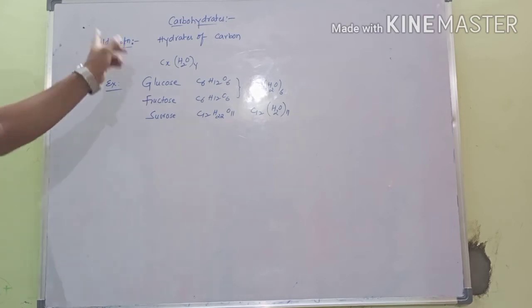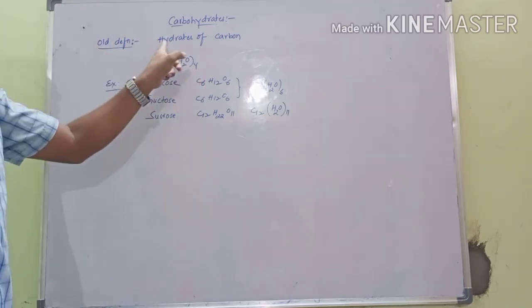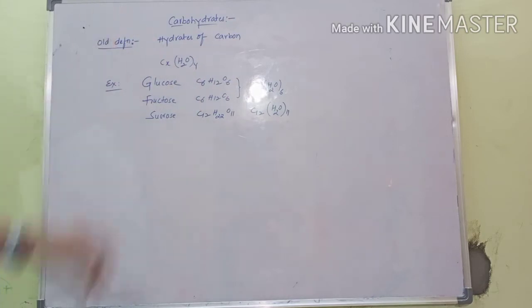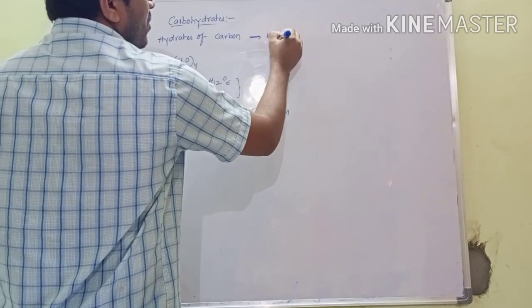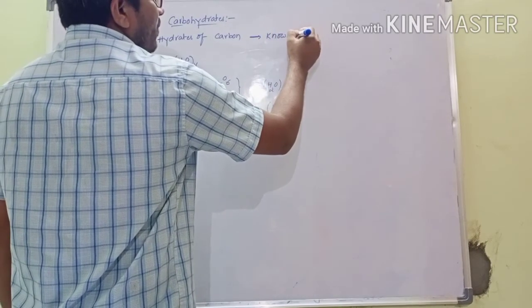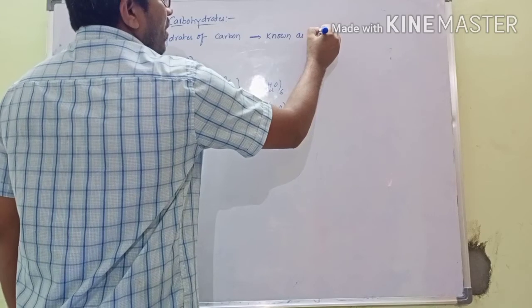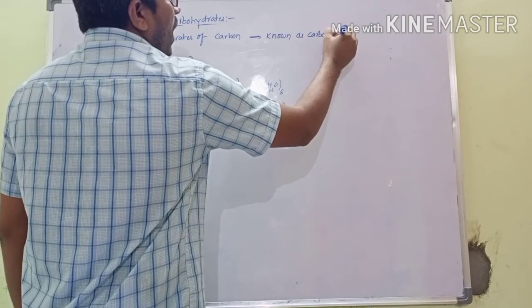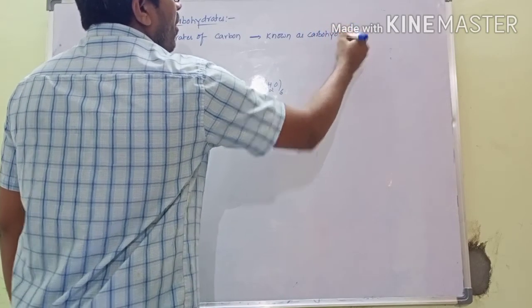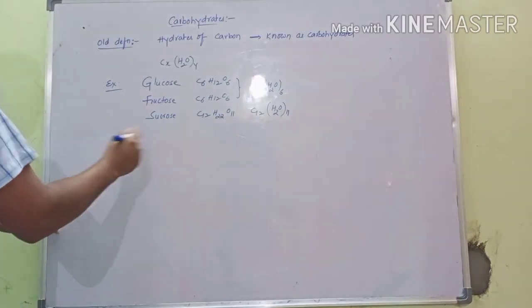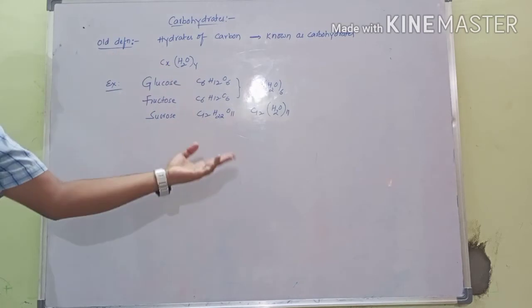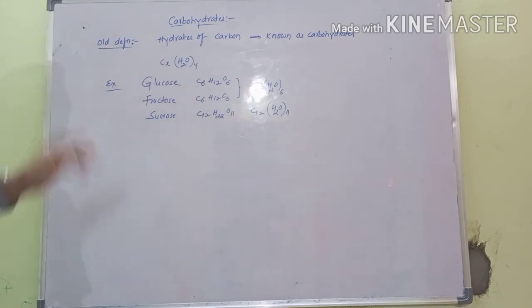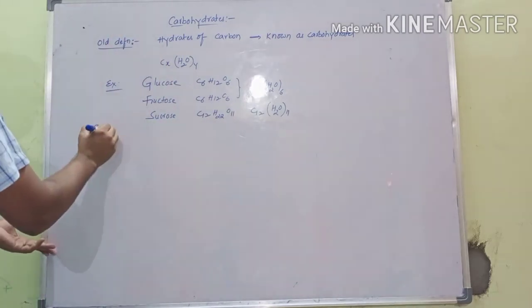So what is the old definition? According to the general formula, hydrates of carbon atoms is known as carbohydrates. So this is for the general formula. Next, see some exceptions. Some compounds show the same general formula, but those are not carbohydrates. Those are called exceptions.